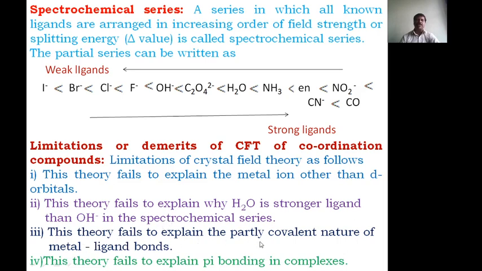This theory fails to explain the partly covalent nature of metal-ligand bonds, that is, the covalent character between the metal and the ligands. Then this theory fails to explain pi bonding in complexes. It does not explain anything about pi bonding. Therefore, this theory fails to explain pi bonding in the complexes. These are the limitations of crystal field theory of coordination compounds.